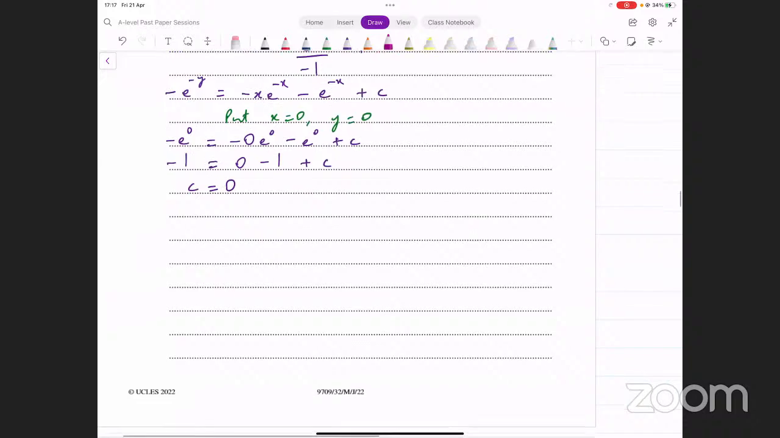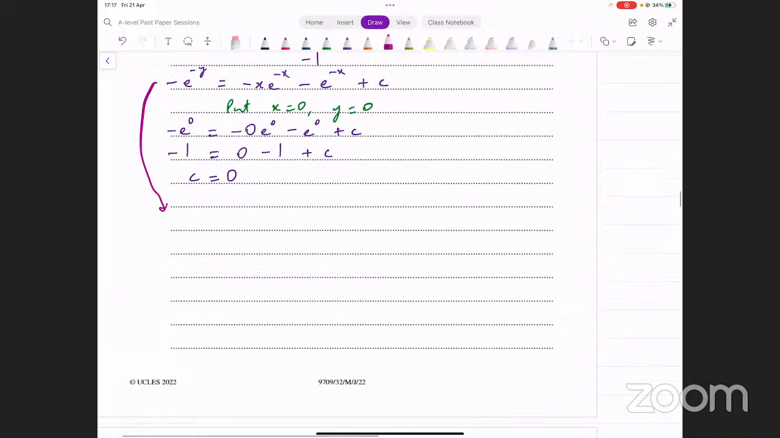इसको वापस इसमें input कर दें. And the equation that we're getting is minus e raised to power minus 5 equals minus x e raised to power minus x minus e raised to power minus x. And now we need to make y the subject somehow. अब देखें सारी टर्म्स में माइनस आ रहे हैं, तो इनको पॉजिटिव कर लेते हैं. So this is going to become e raised to power minus 5 minus, in fact, x e raised to power minus x plus e raised to power minus x. How do we make y the subject now?